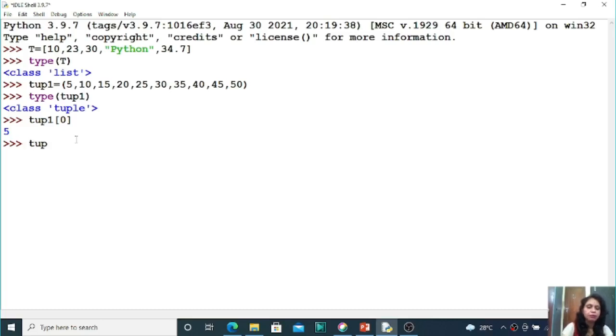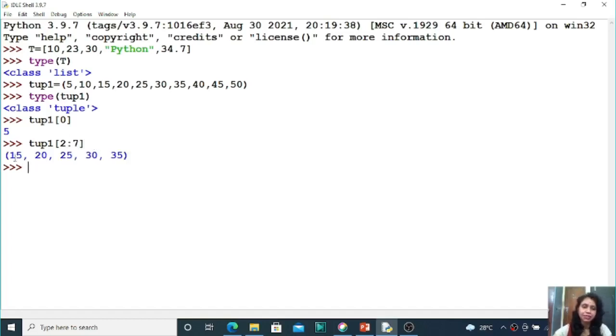Then how will you access the elements within the range? So, here top 1, then square bracket, start, suppose the starting index number is 2 and the stop index number is 7, then you have to close the square bracket, right students. That means you want to access the elements from index number 2 to index number 7 minus 1. One important thing you need to remember: if you are giving the stop index number 7, that does not mean you can access the elements up to index number 7. No, you can access the elements up to stop index number -1, that means up to 6, right students. So, let us execute the same.